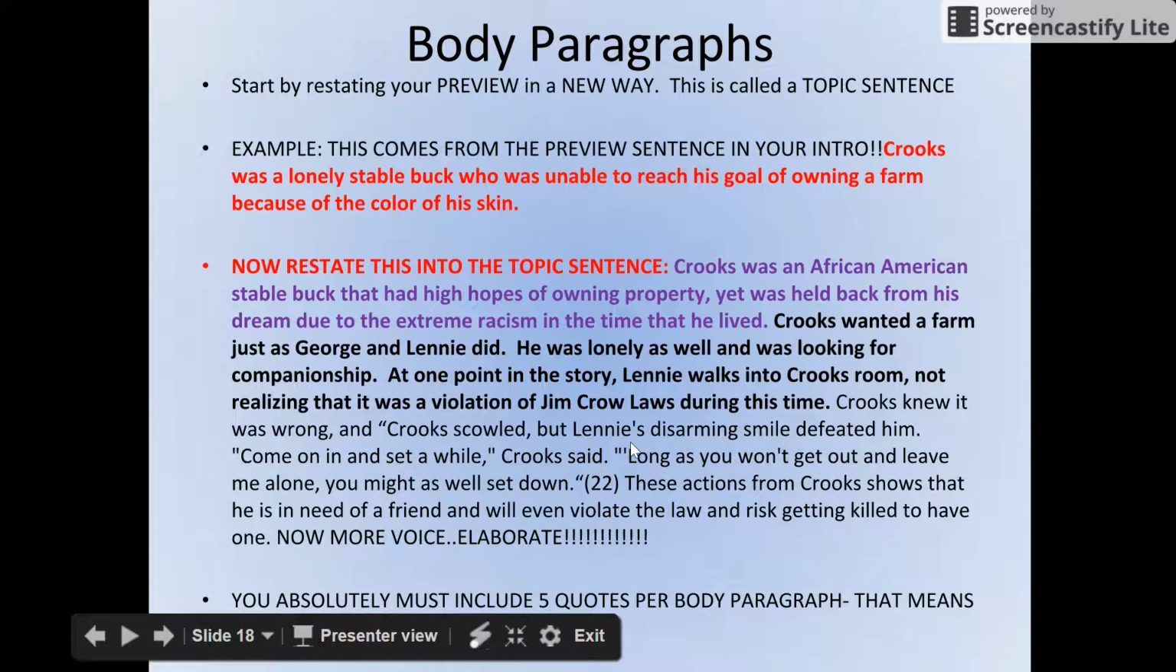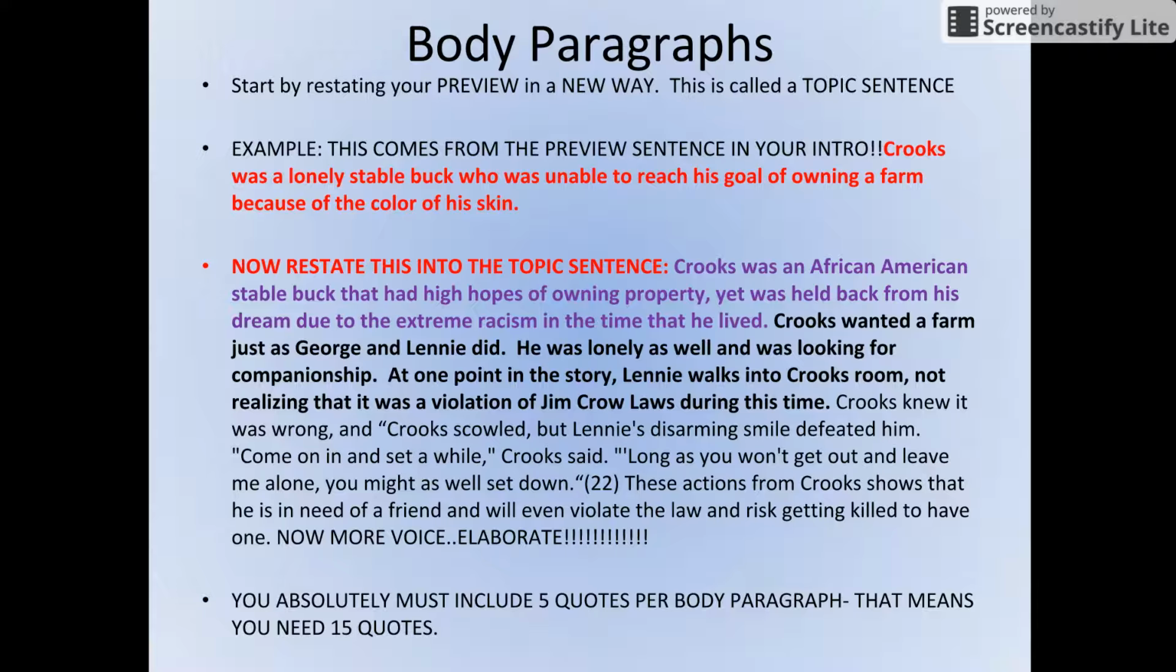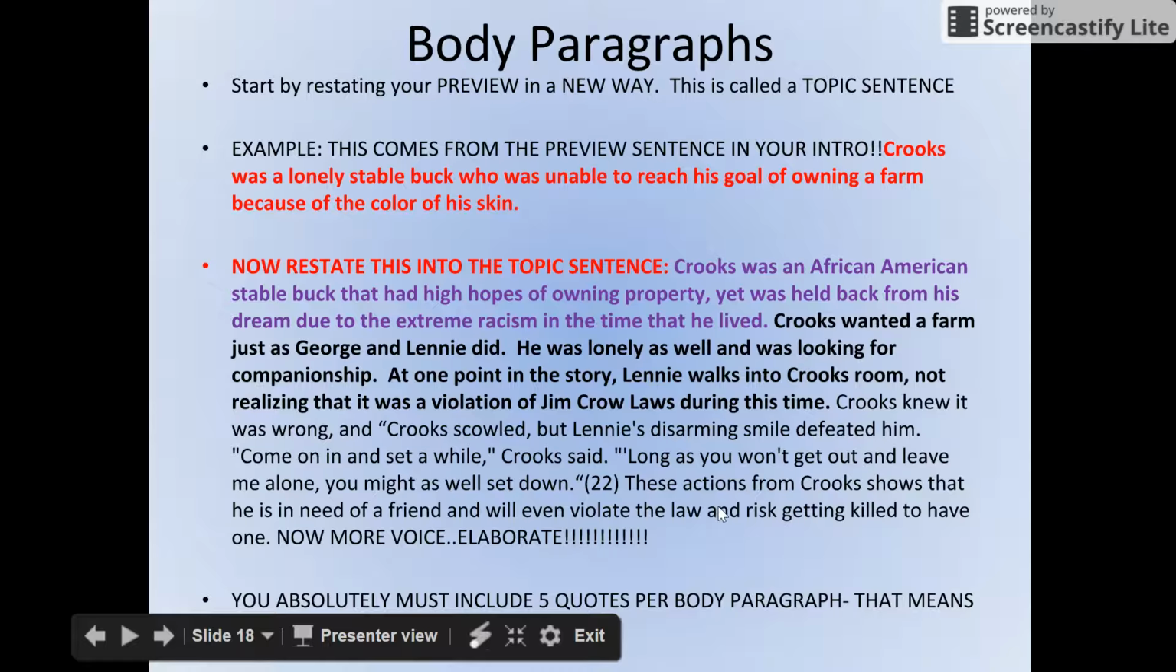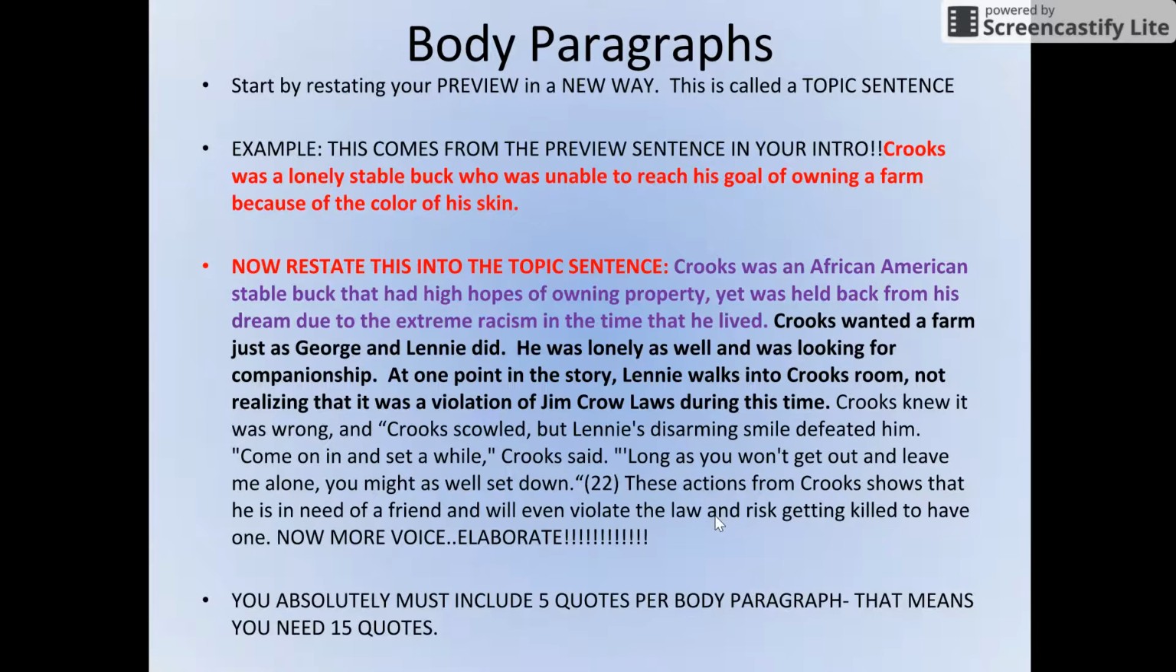So I have my quote about Crooks saying, "As long as you won't get out and leave me alone, you might as well sit down." Then you have to have elaboration. This should be at least 2 to 3 sentences minimum. I only put a little bit because I don't want you to steal from what I have, but here's an example. These actions from Crooks show that he's in need of a friend and will even violate the law. See how I tie my elaboration back to how I led into the quote. He will even violate the law and risk getting killed to have one.